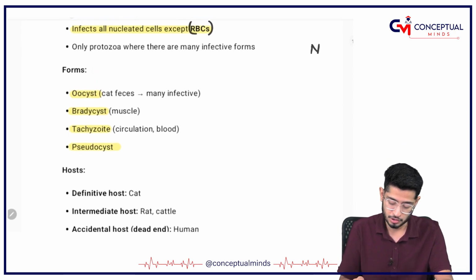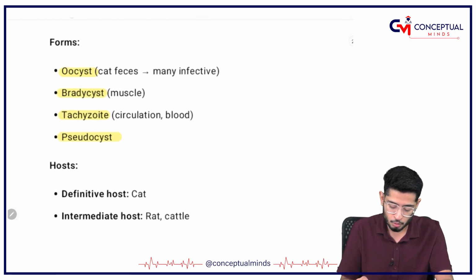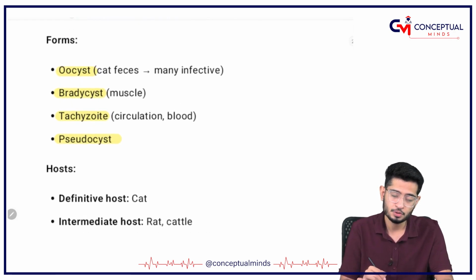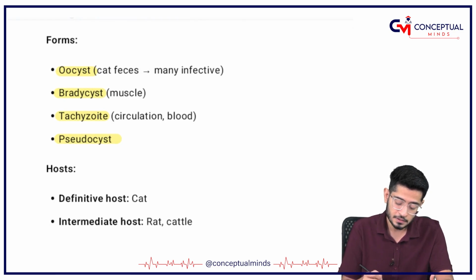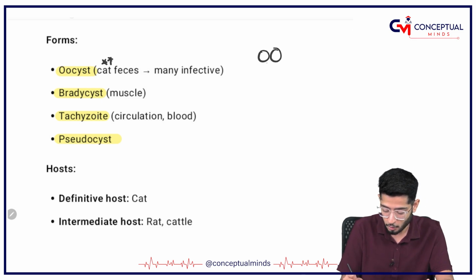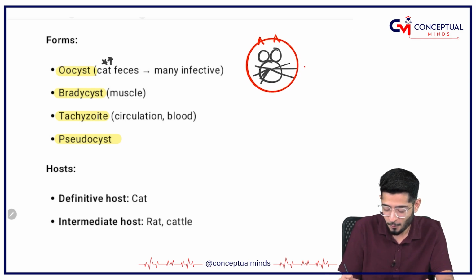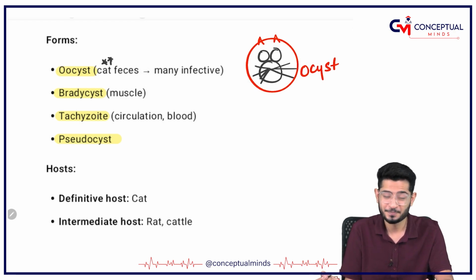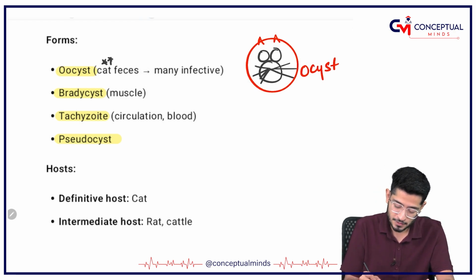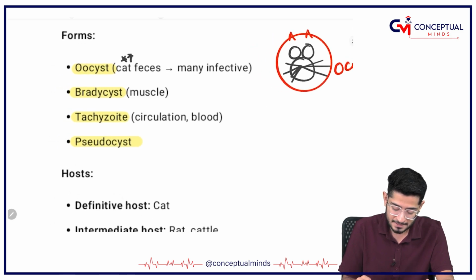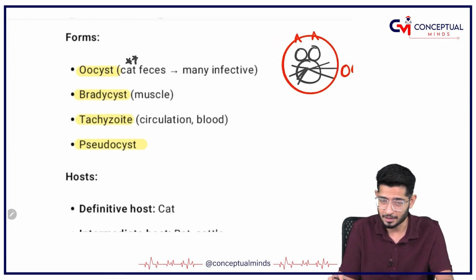Okay, so oocyst. Now oocyst means what? Oocyst means that it is coming from the cats. So if I make a bigger O, doing like this, and just add on some features, I can easily make the O. And what is this O? O is about the oocyst. Coming on to the next one, which is called bradycyst. Bradycyst is going to come from muscles.